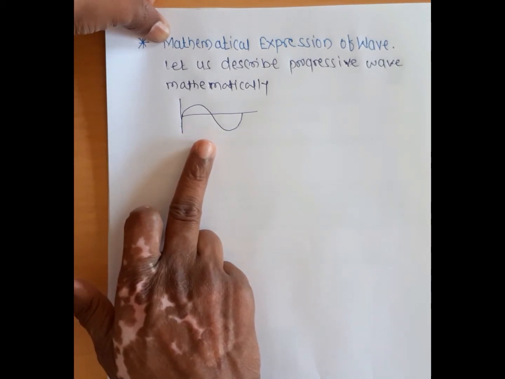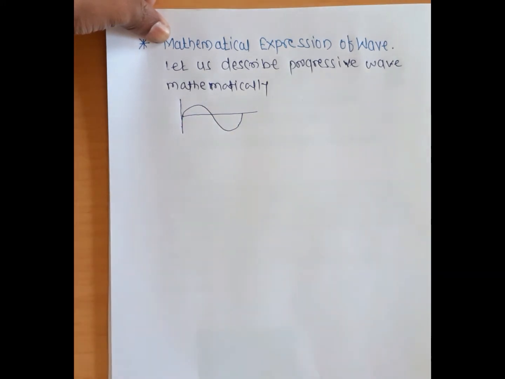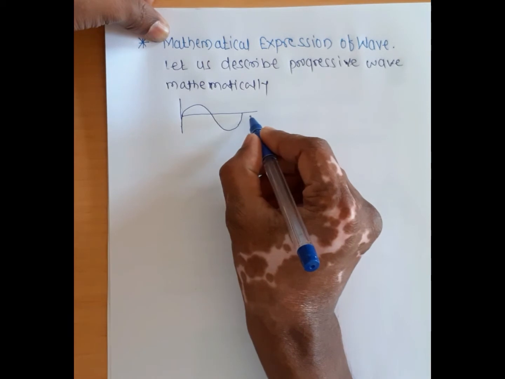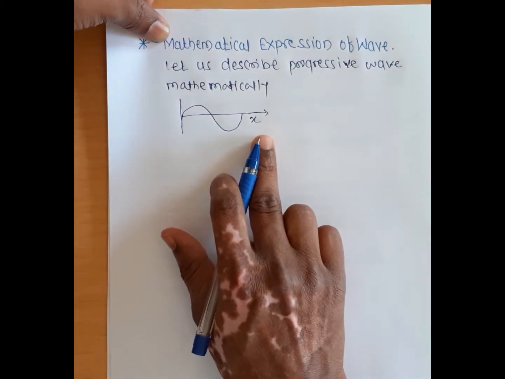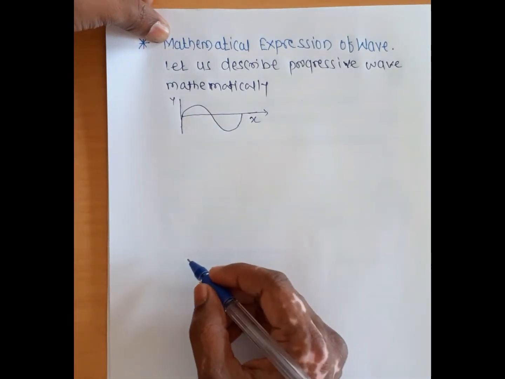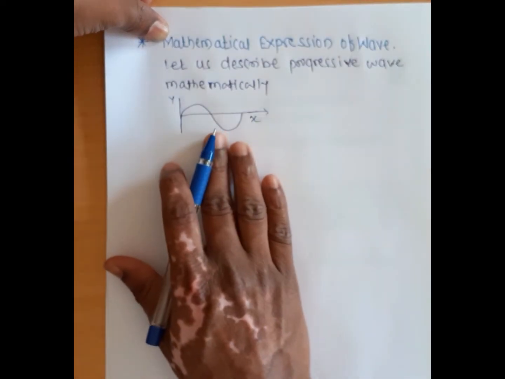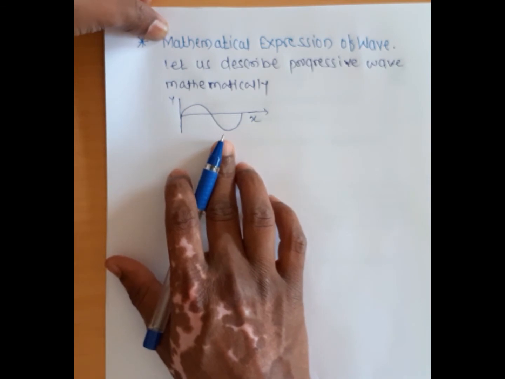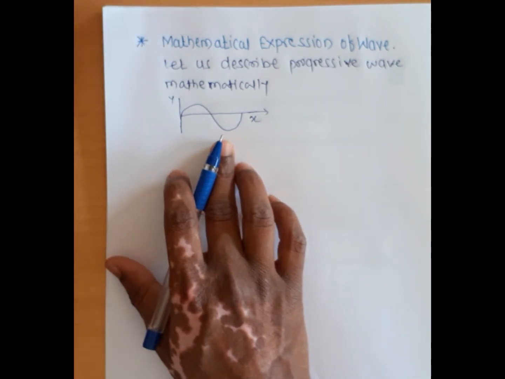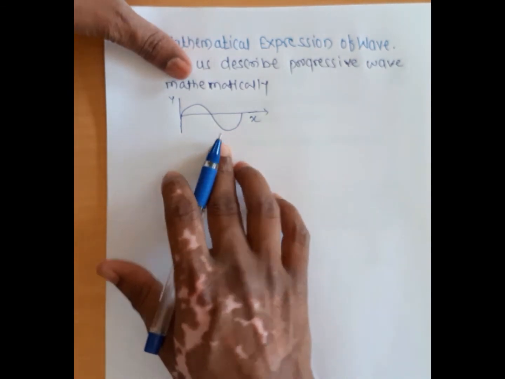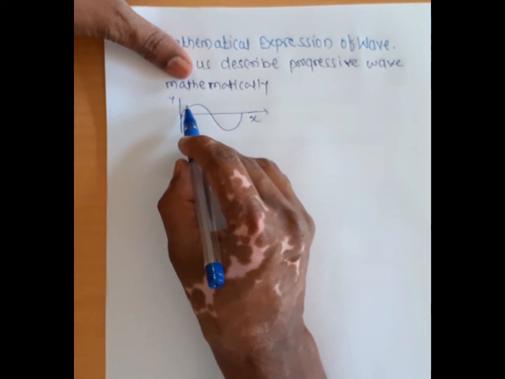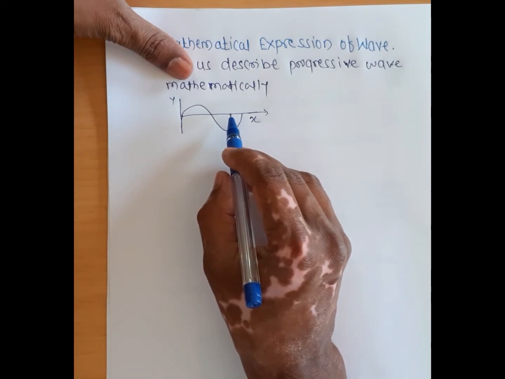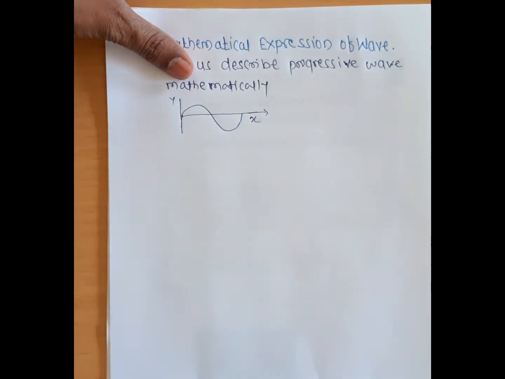So now the particle position is described by a fixed value of x. It means this wave propagates in the x direction, because this is the x axis and y axis. So the wave propagates along the x axis. The displacement from the equilibrium position can be described by y. So the wave displaces with respect to the y axis like this. That's why we write a wave equation.